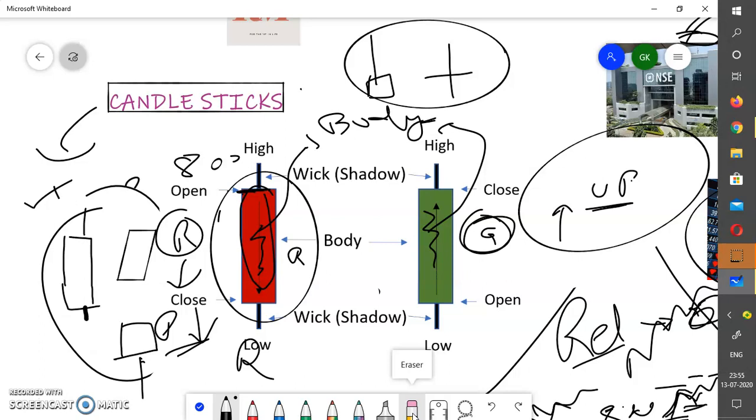The bets are added in this stock at 800, at this opening price. Suppose this level is 800 and this level is 700. So for the red candle, this is the opening price. The price has opened, the bets have started here, and it goes down till this part, which is 700.